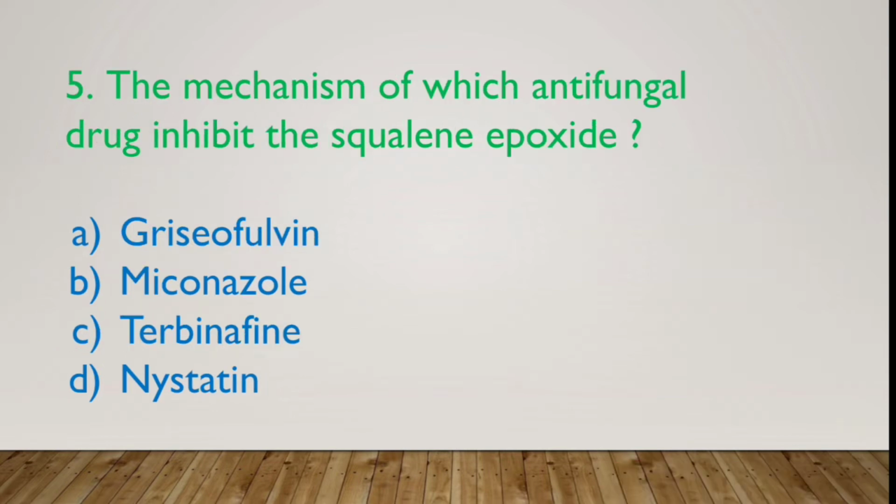The next question is, the mechanism of which antifungal drug inhibits squalene epoxidase? The options are griseofulvin, miconazole, terbinafine and nystatin. So guys, we know that ergosterol is a structural component of the cell membrane, and during the formation of the cell membrane there are two enzymes which play a very great role in the formation of ergosterol. The first enzyme is squalene epoxidase, which helps in conversion of squalene into squalene epoxide. Another enzyme is 14-alpha sterol demethylase, which helps in conversion of lanosterol into ergosterol.